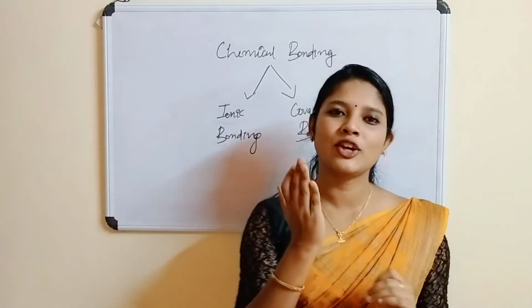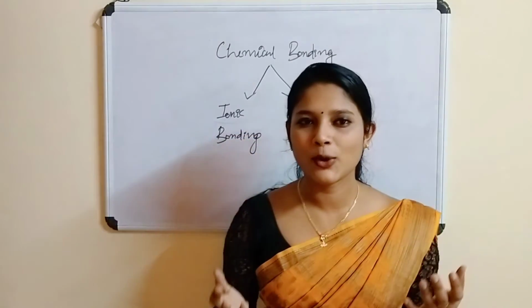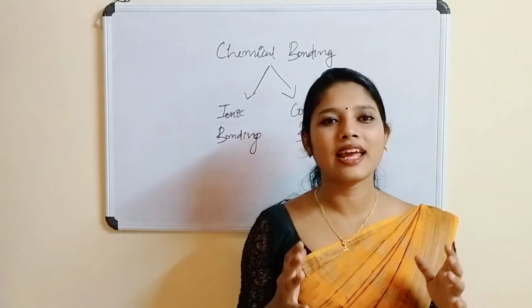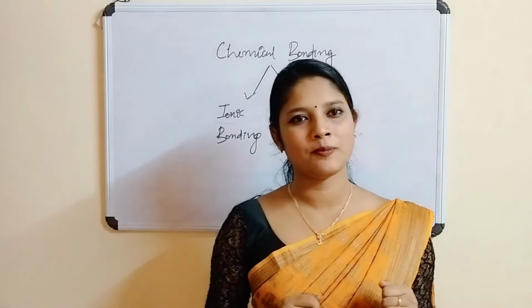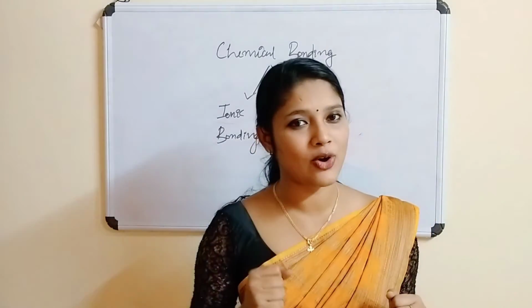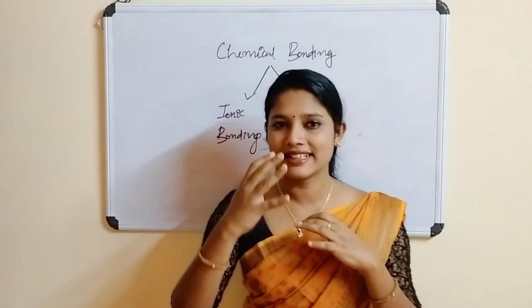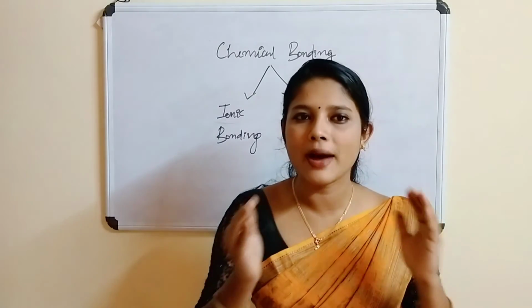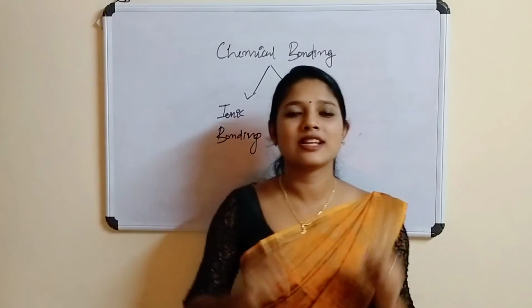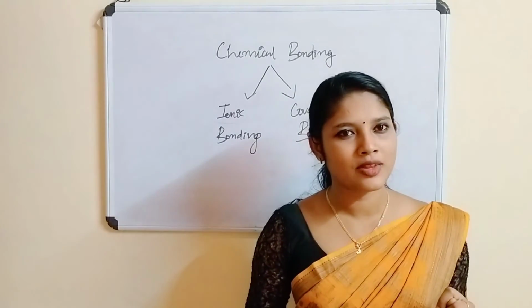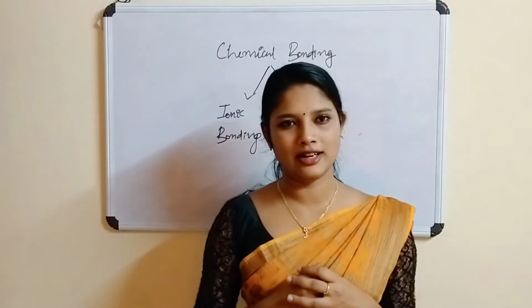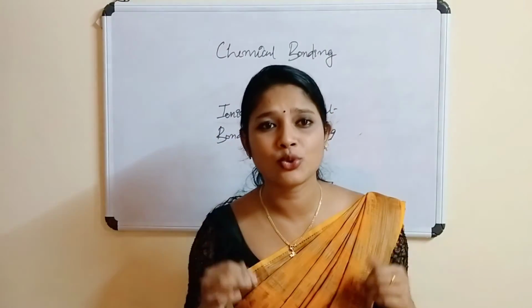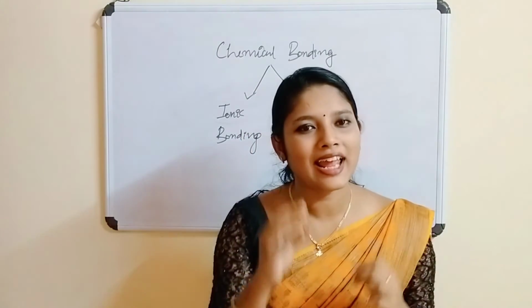Now I would like to give you two assignments. Please take your notebook and write down. The first one is make a note on electronic configuration. Make a note on octet electronic configuration. You have to write in detail. The second one is, we know that atoms combine together to form molecules. So the second assignment is to prepare an atomic model. Anything you can make, H2O, H2O2, whatever it is, prepare a model.